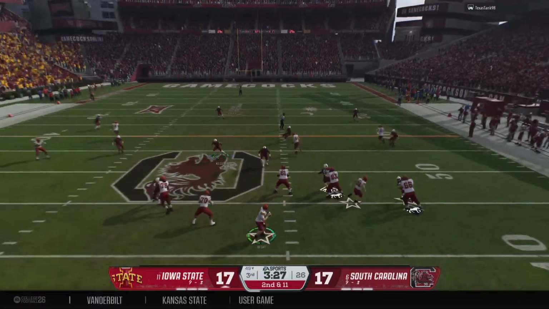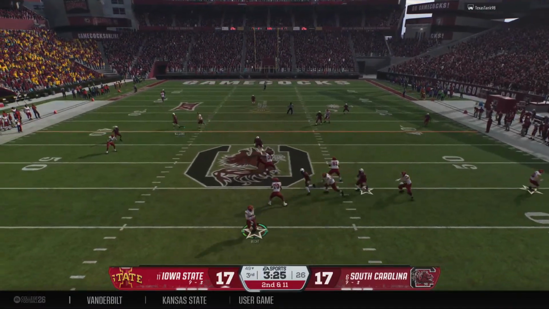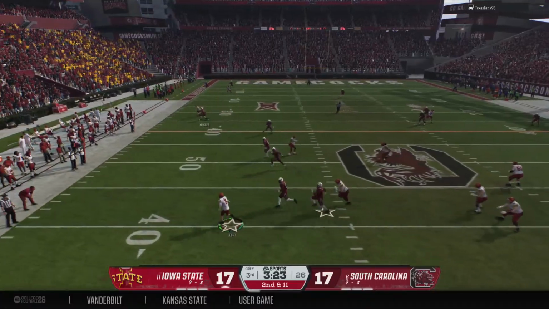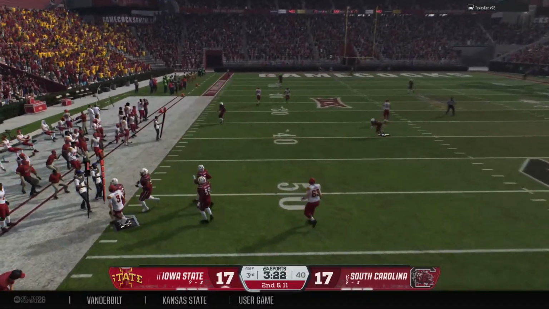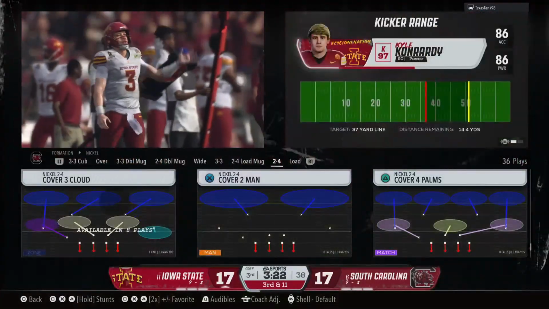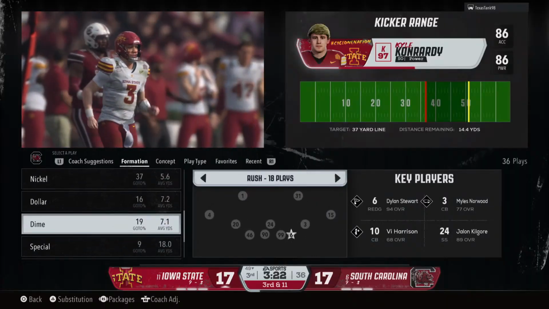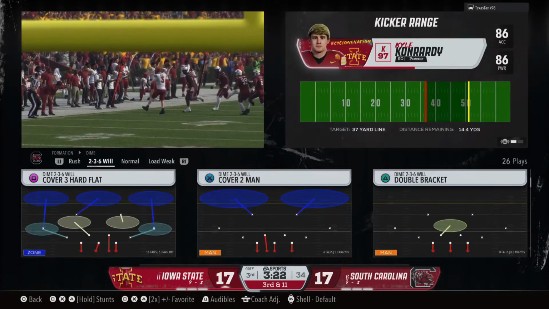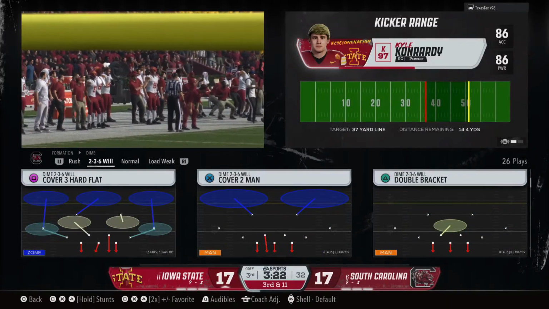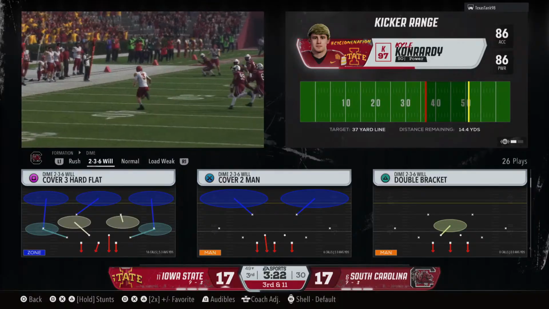Off the play fake, looking to throw the football. Moves out of the pocket. And he'll just get rid of it. Man, I like this play. And not only is it the right play, throwing it away like that, but given that he had no other option, he just did what he's supposed to do to survive and get ready for this next down.